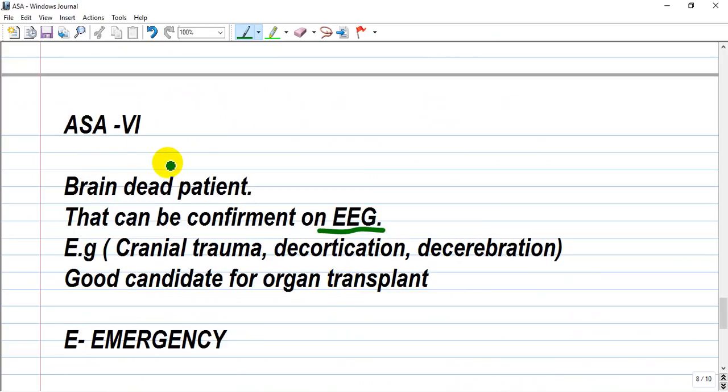And grade 6 is a brain dead patient, which can be confirmed with EEG, or electroencephalogram. Examples can be patients with cranial trauma, decortication, decerebration. Very good candidate for organ transplant, but requires signing of donor card or agreement with relatives. And E means emergency, as I told you.